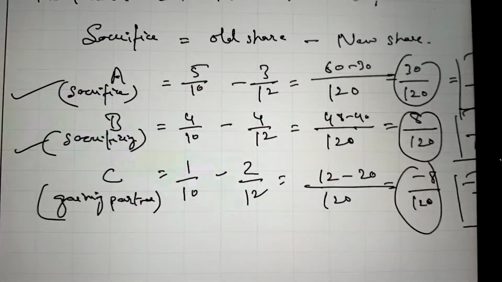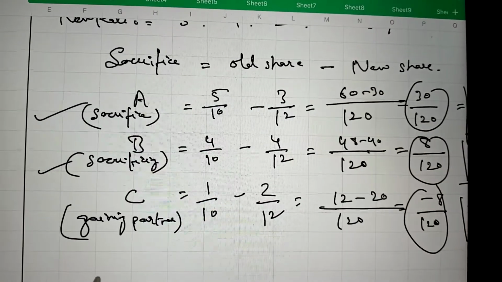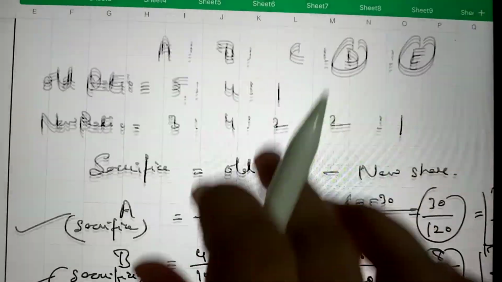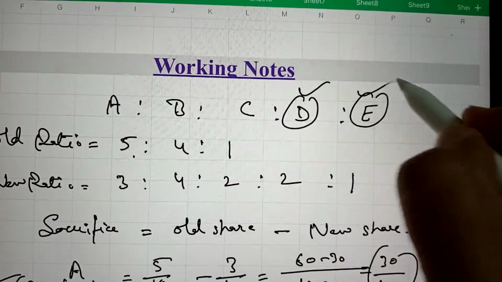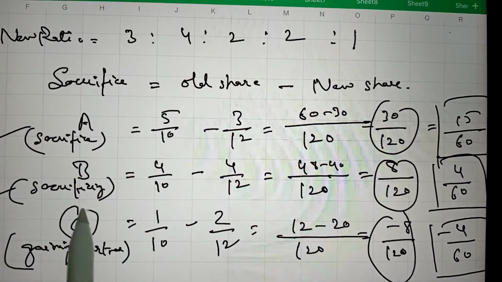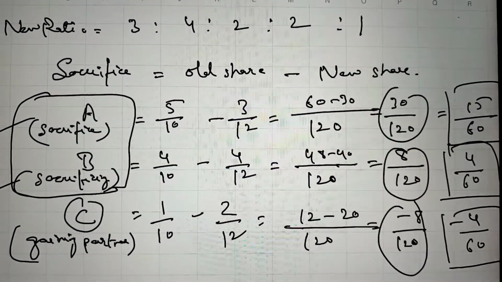So now in next journal entry, 3 partners will compensate because D and E are new partners, and C will also compensate the sacrificing partners because C is a gaining partner here.